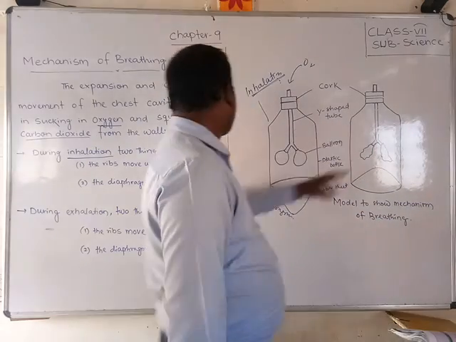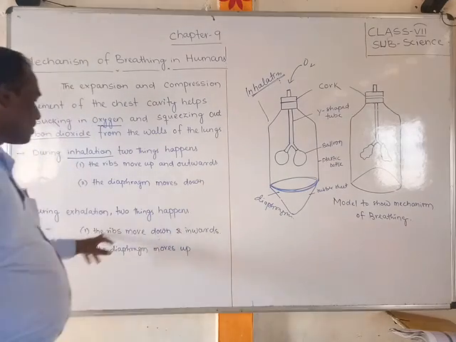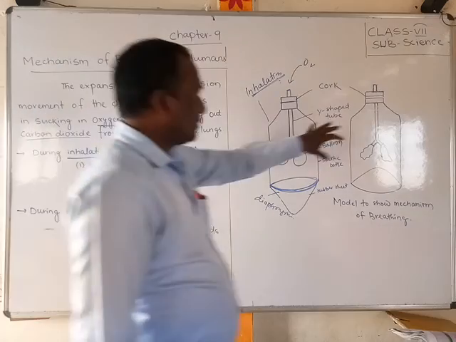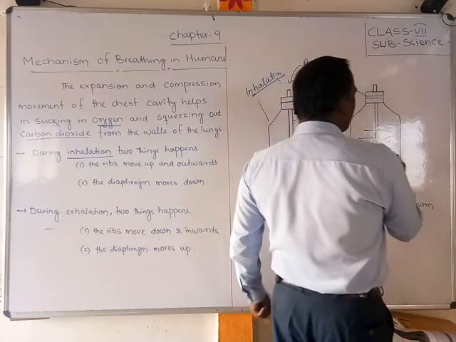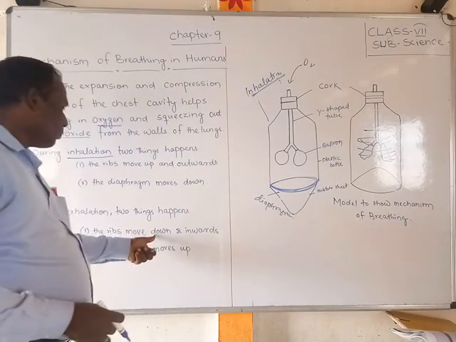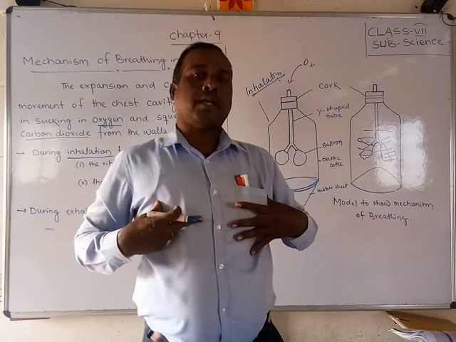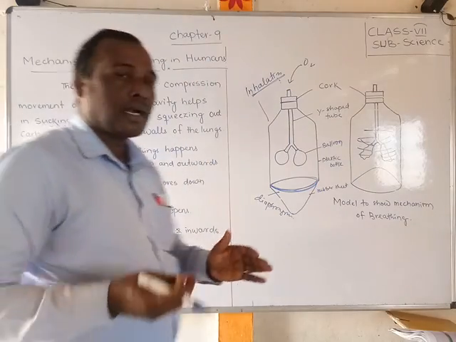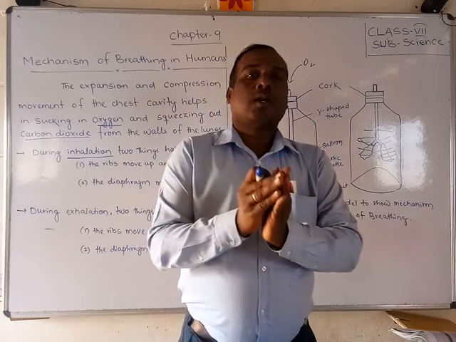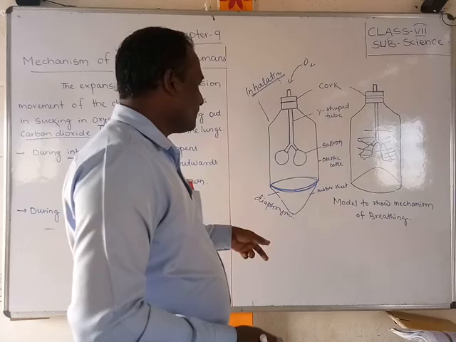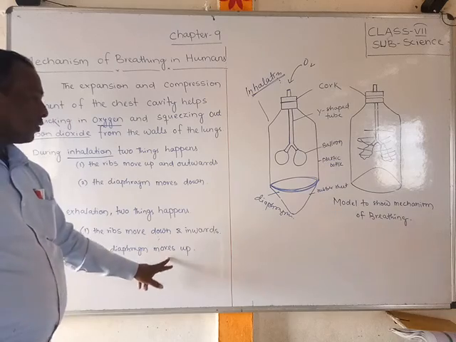During exhalation, two things happen. One is that the ribs move down and inward. The ribs come down and inward, and are squeezed, like compression, pressed down. And the diaphragm moves up.